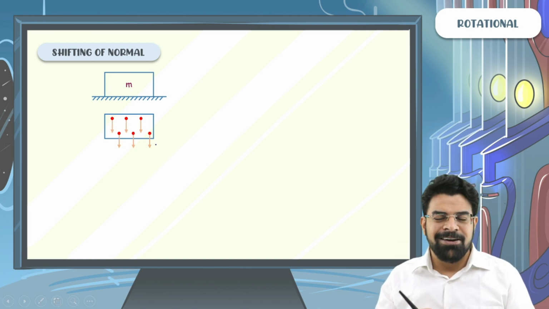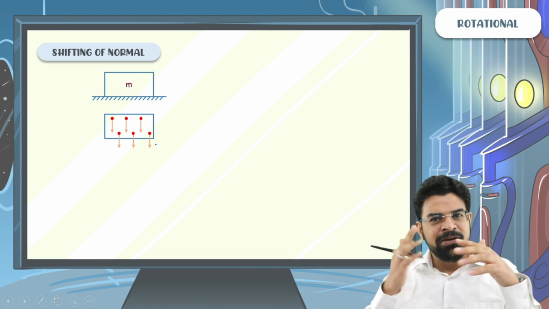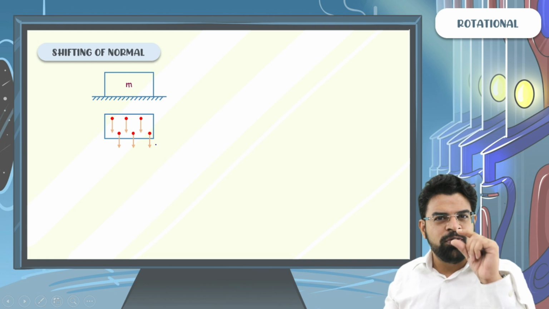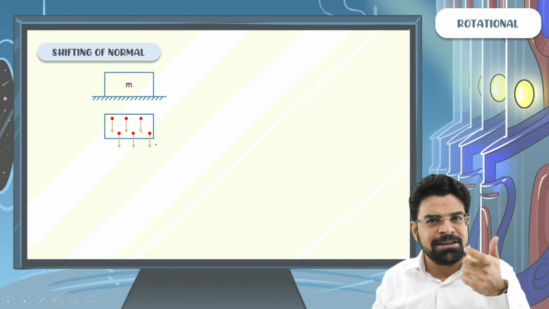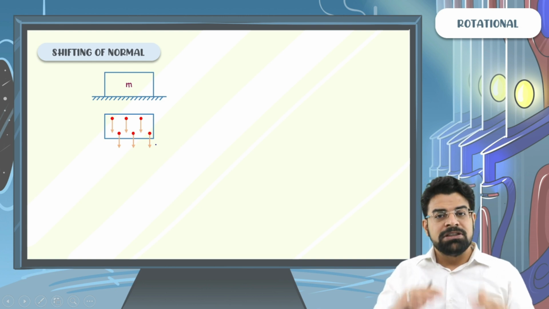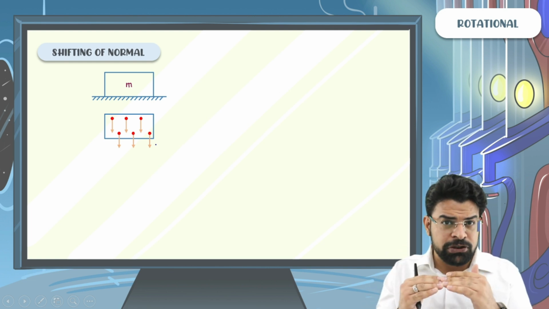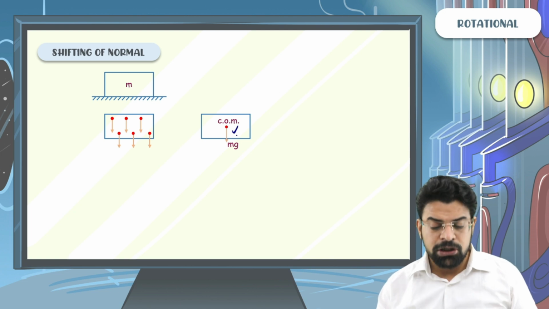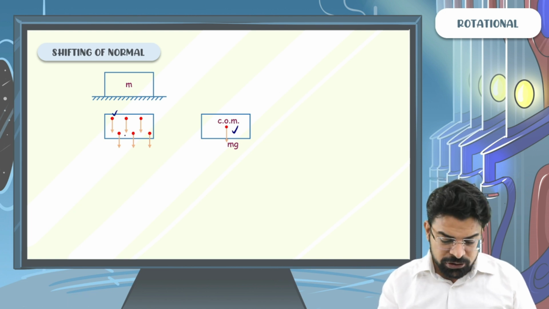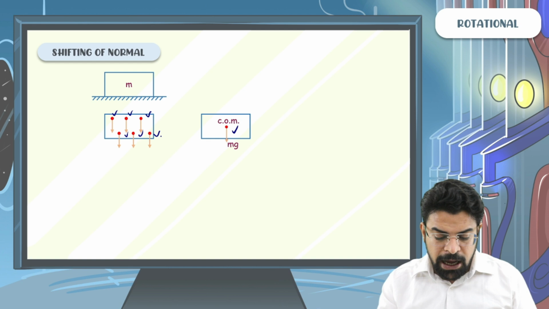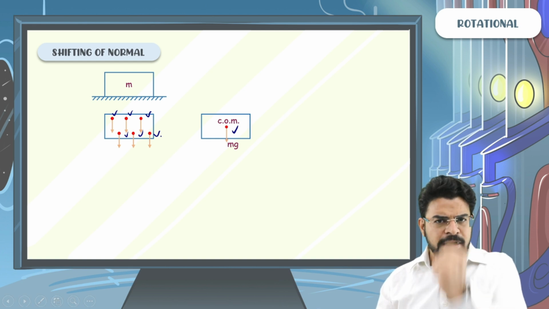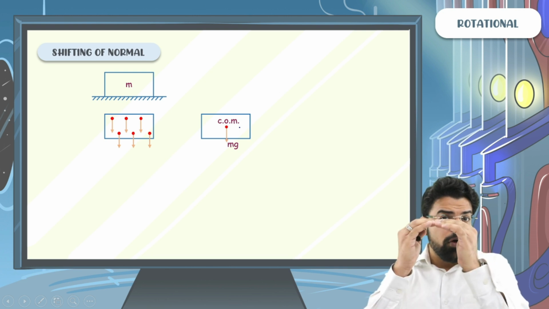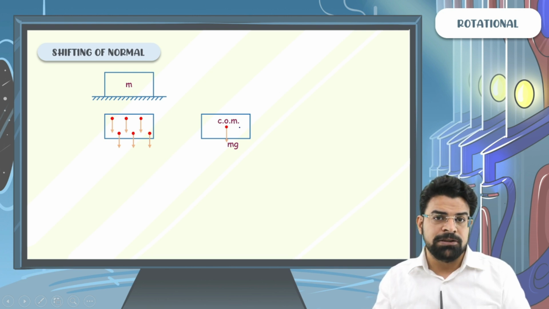But sir, we have done a lot of questions on mechanical equilibrium. Okay, there every time you assume the force of gravity to be acting at the center of mass. Yes, because the line of action of all these forces can be assumed to be passing through the center of mass. So rather than visualizing force on each and every mass, I can assume the entire force of gravity to be acting at the center of mass. So you say the line of action of all the forces passes through the center of mass.